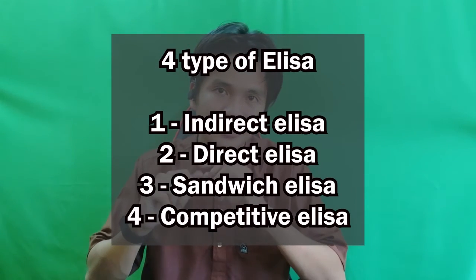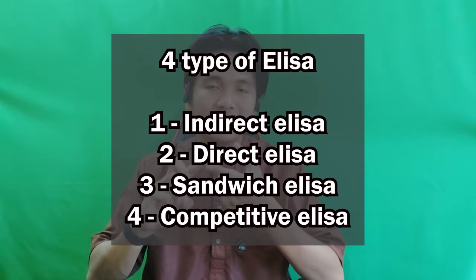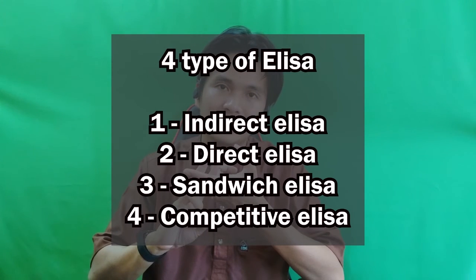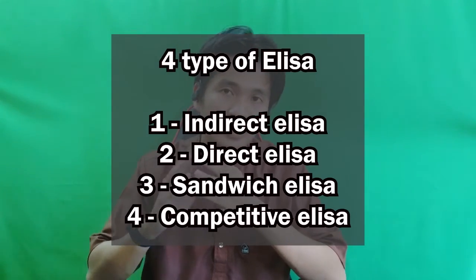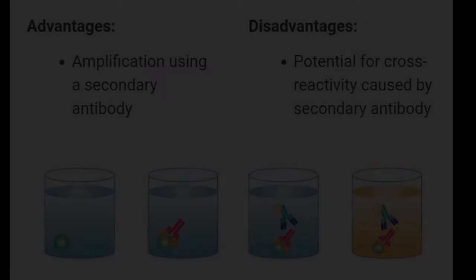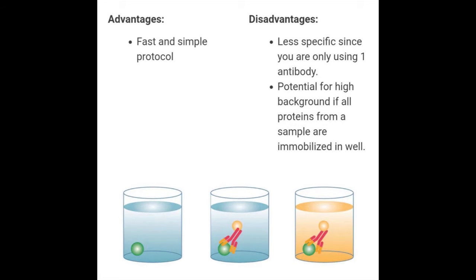So the first one is indirect ELISA, the second one is direct ELISA, the third one is sandwich ELISA, and the fourth one is competitive ELISA. There are also advantages of using this method, such as sensitivity of virus diagnosis, being cost effective, and a large number of samples can be tested for any virus infection.